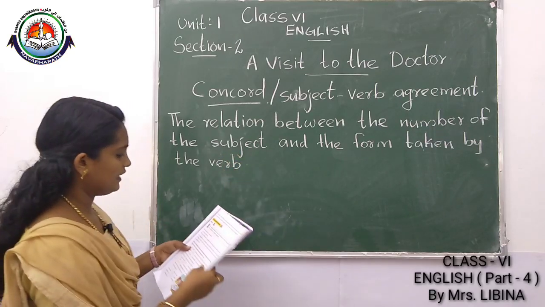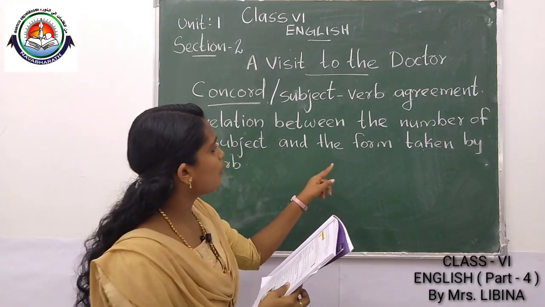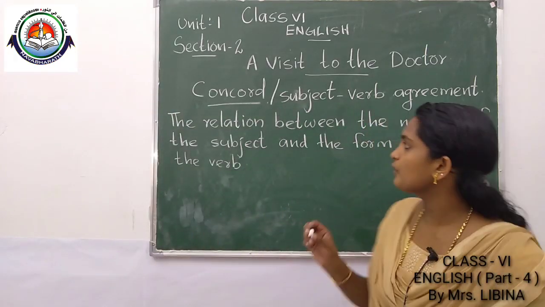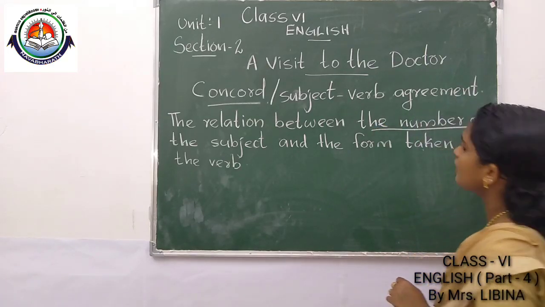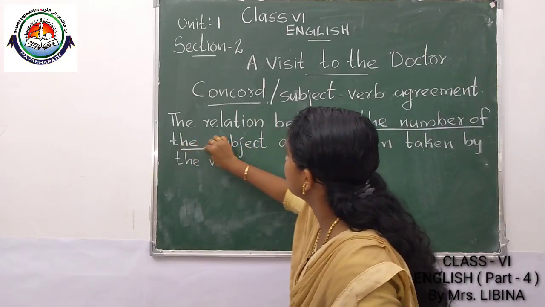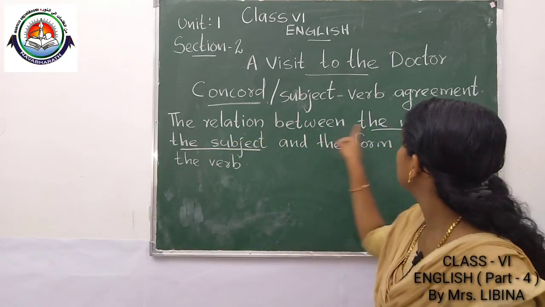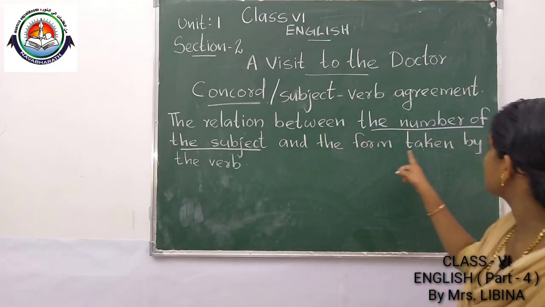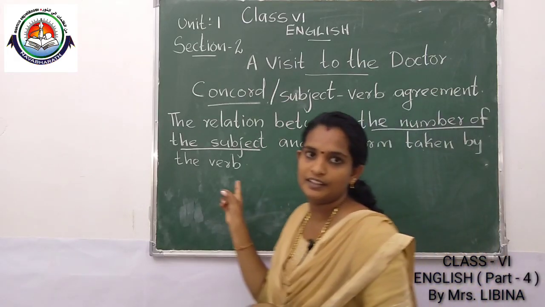Listen. The relation between the number of the subject and the form taken by the verb. Here you have to notice the words, the number of the subject. You have to underline in your textbook the words, the number of the subject, and also the form taken by the verb.